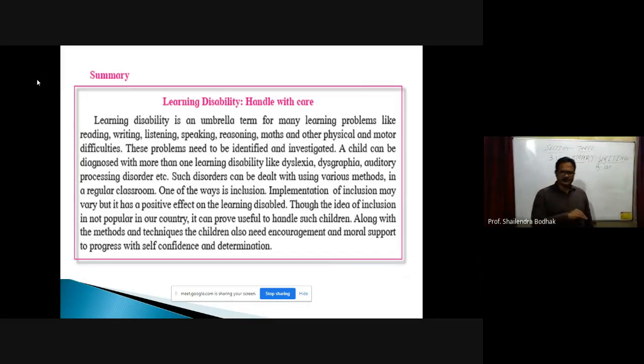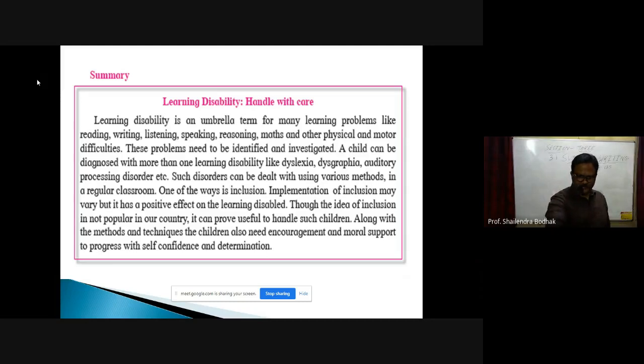Now, in the next slide, you can see the summary. So, the initial passage is of 6 to 7 paragraphs. But if you look at this, you'll find how the summary is written. See, after asking questions, what is the text about? What is LD? What are the types of LD? Are there any remedies? Is there any solution? Or the present situation in India? And what are the needs of such children? So when you answer all these questions, naturally this summary comes.